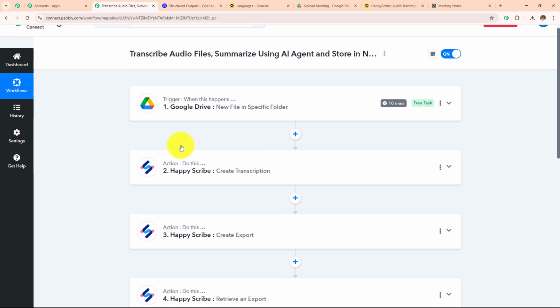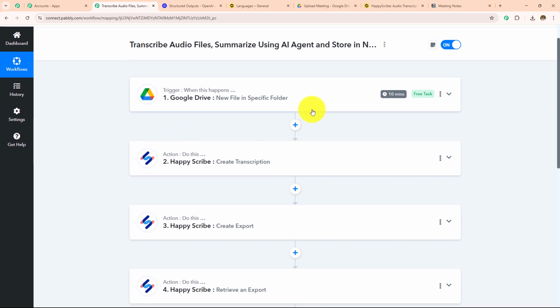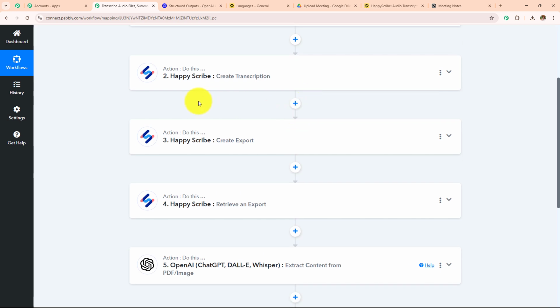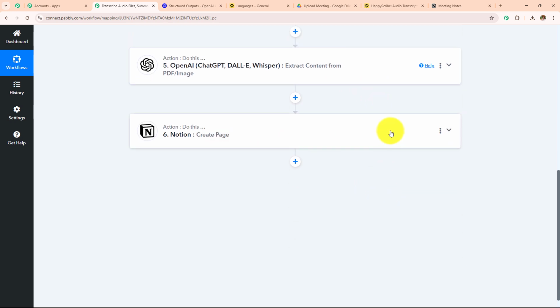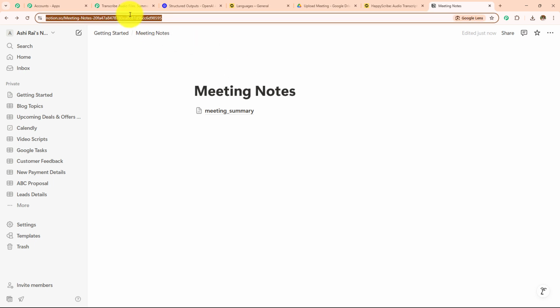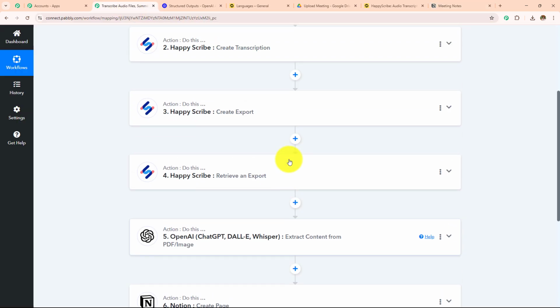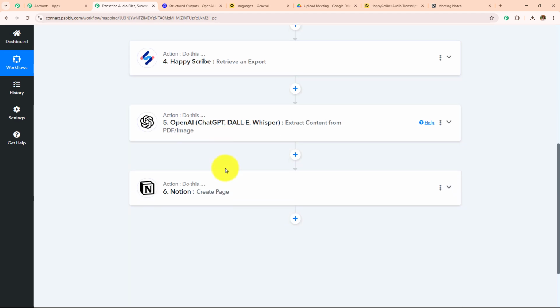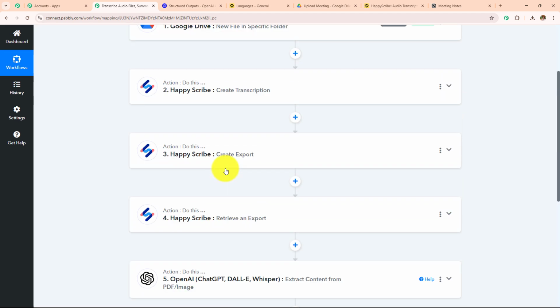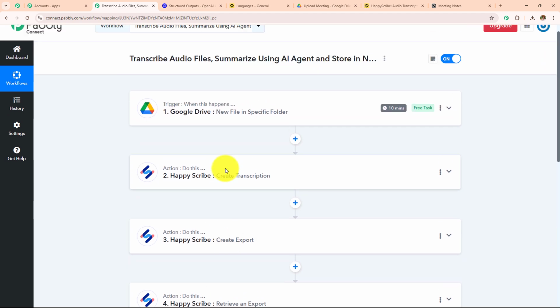And now to summarize, with a Google Drive as a trigger application where we uploaded the file with the help of Happy Scribe, we created the transcription. And then with the help of that transcription, we created the summary and added that to my Notion. So this is how this automation workflow is going to run. And here we have successfully created automation between Google Drive, Happy Scribe, OpenAI and Notion with the help of Pabbly Connect. I hope you like this video.